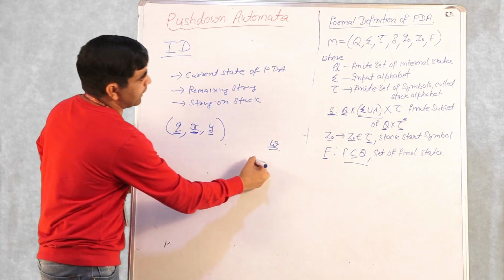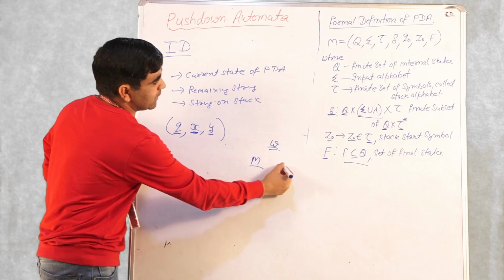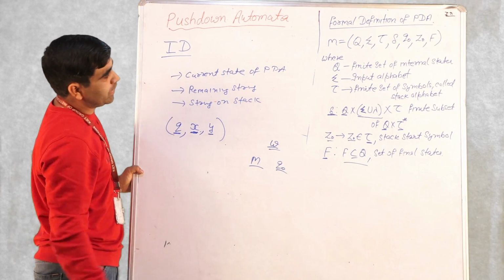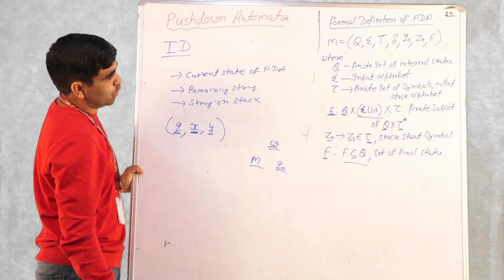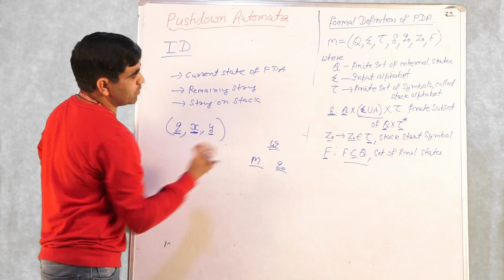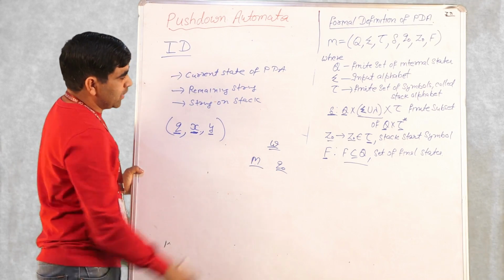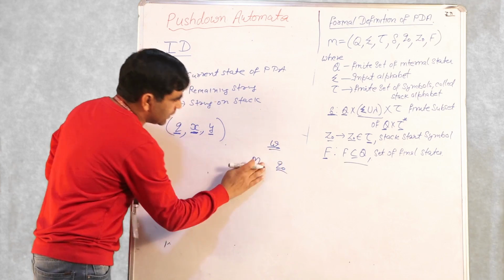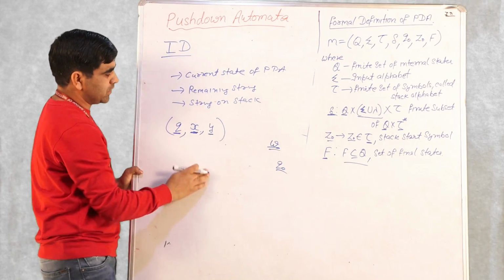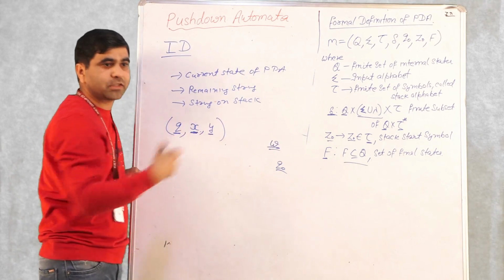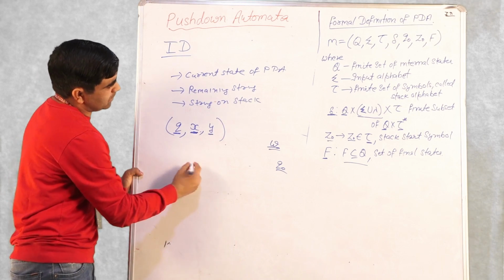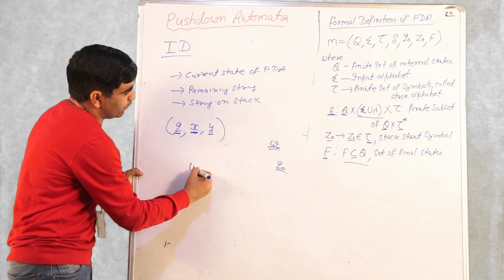Initially, in the beginning, let's say there is an arbitrary string W, and we have a PDA M whose starting state is Q naught. Q naught is the starting state of this PDA, which we represented by M. So for this string W, if W belongs to the language accepted by your PDA, then we have something like this.